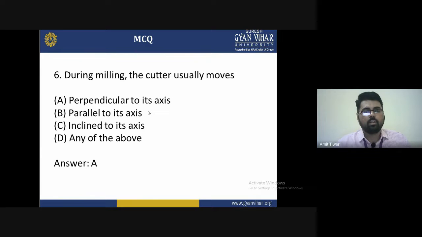Sixth: during milling, the cutter usually moves? The options are A, perpendicular to its axis, B, parallel to its axis, C, inclined to its axis, or D, equal angle of the above. The correct answer is A, that is perpendicular to its axis. So during milling, the cutter usually moves perpendicular to its axis.